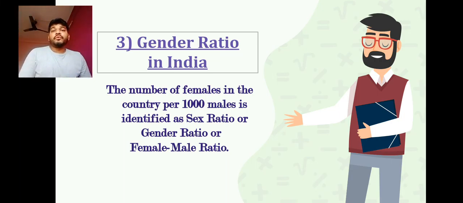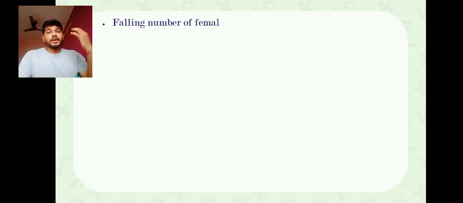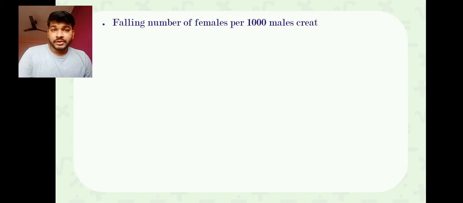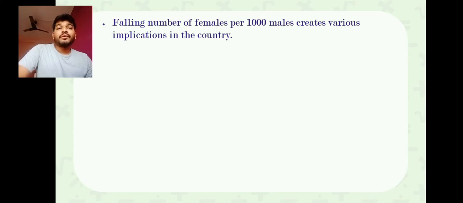So this is what we are going to calculate state wise or country wise. In India we are going to know per 1000 males how many females are available, which is also known as sex ratio or gender ratio. And lastly, if you remember, you can write female to male ratio. So this is what we are going to learn: how many females are available per 1000 males. So we can easily identify the growth or reduction of females. Here it talks about a falling number of females per 1000 males.